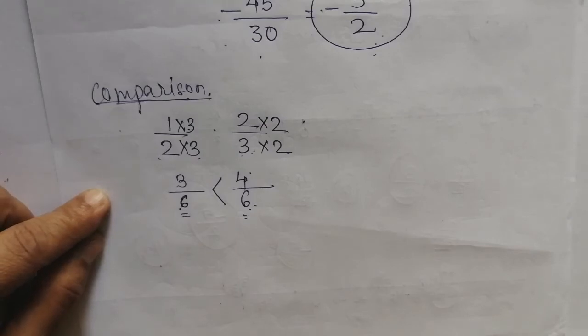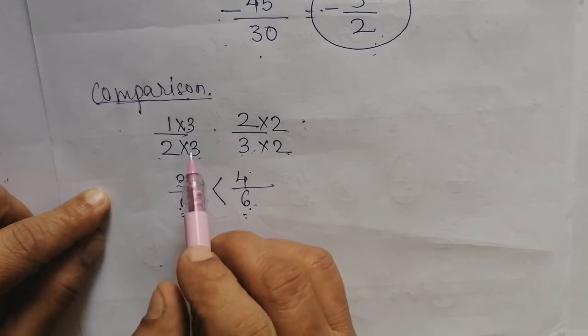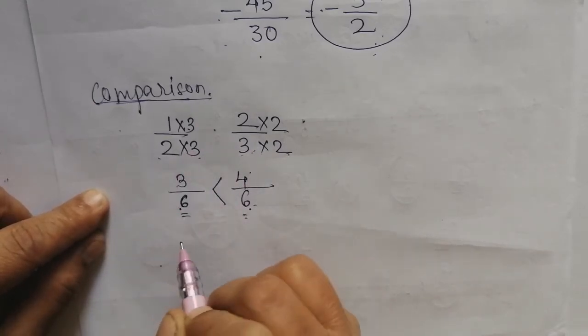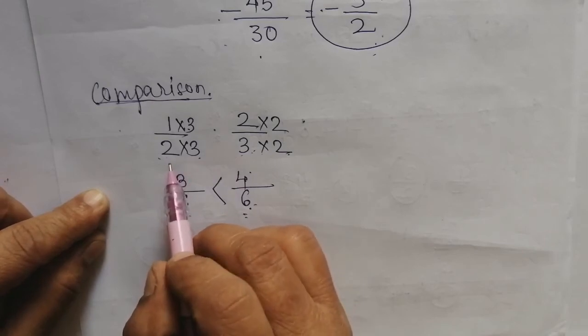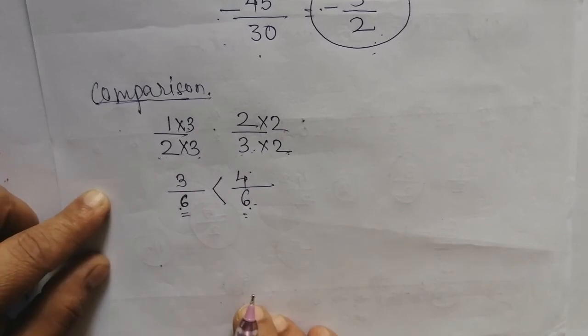It is compulsory that if you are going to compare rational numbers, their denominators must be the same. To make the denominators the same, you will multiply their denominators with each other, and by multiplying denominators with each other, you will get the same denominator.